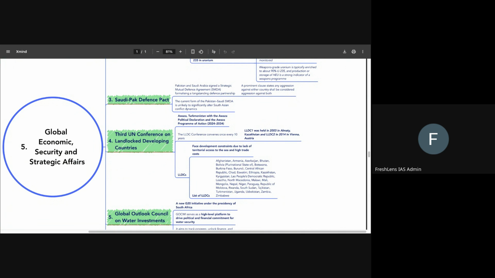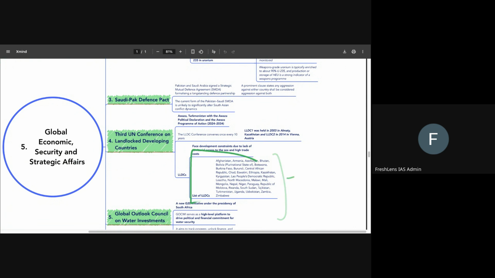Through seas, etc. So for any country, access to ports and access to the sea has been extremely important. However, these landlocked developing countries face this issue of having no direct access to the sea and thus having very high trade costs.